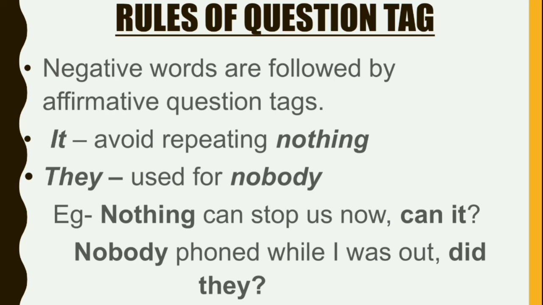So it and they, how they are coming. It comes instead of nothing. They comes instead of nobody. Look at the example. Nothing can stop us now, can it? So nothing changed into it here. Nobody phoned while I was out, did they? So nobody takes they here. Got the point?